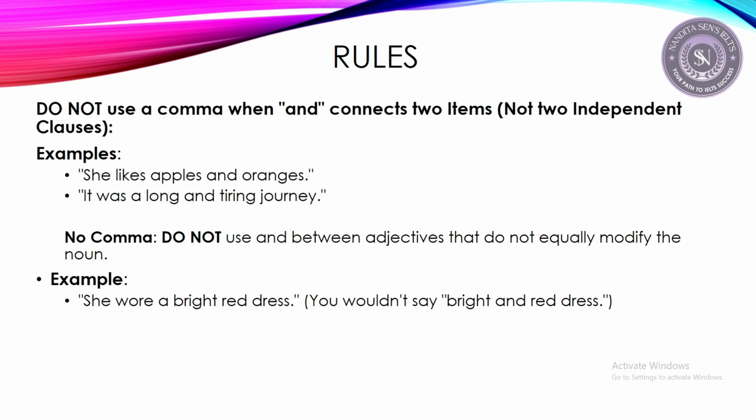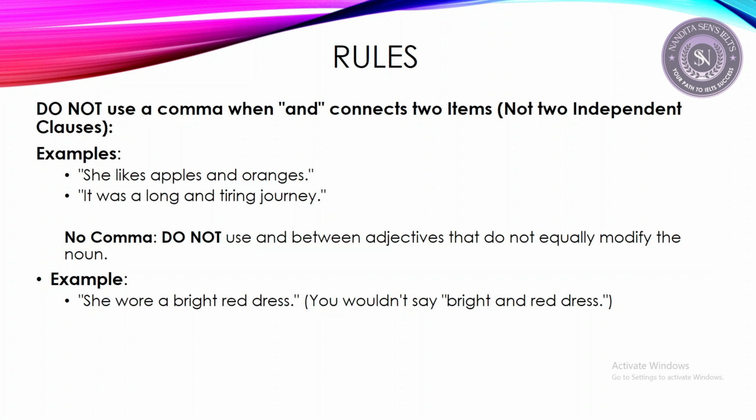Next, do not use a comma when and connects two items, not two independent clauses. Only when and is connecting two independent clauses do you need to add a comma. But if and is connecting two items, like two adjectives or two nouns, for example, Anup and Seema are good friends. Here I'm connecting Anup and Seema. Anup is the name of a person, Seema is also the name of a person. So these two are proper nouns, so I don't need to use the comma before and.